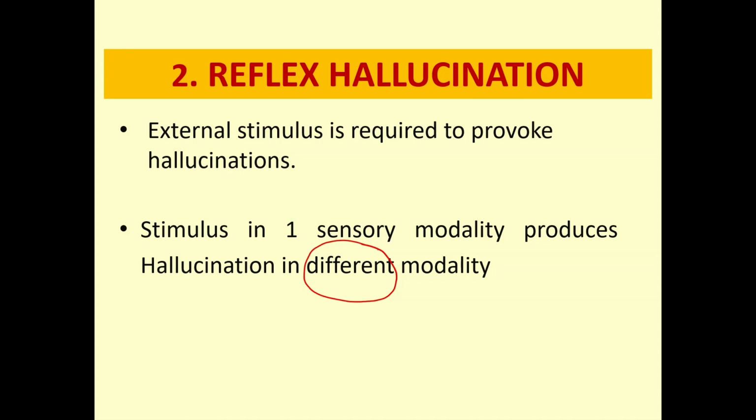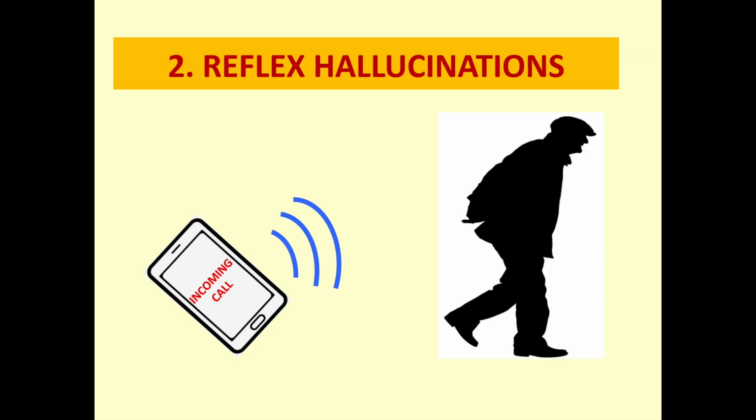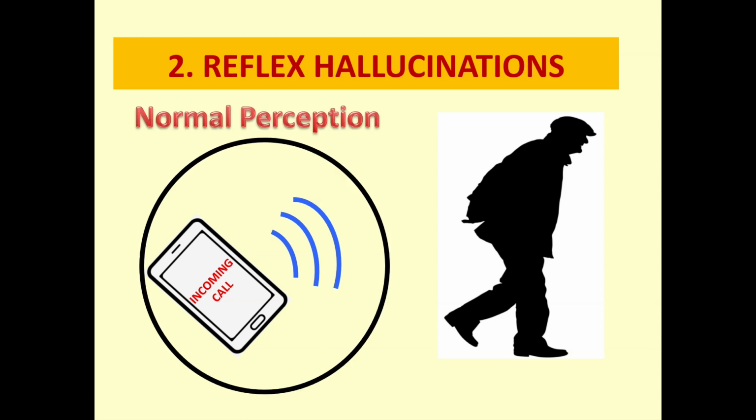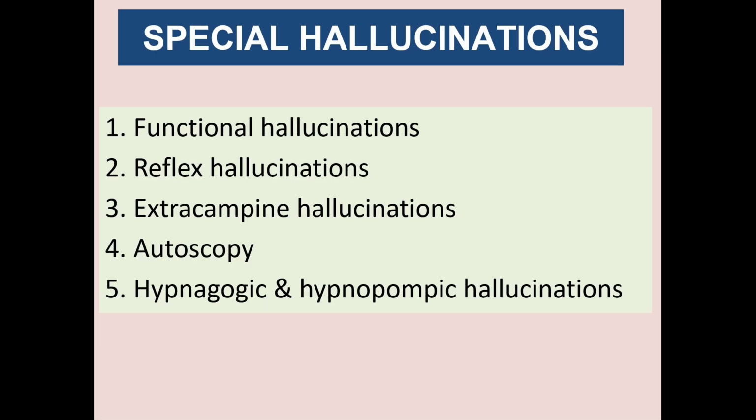So let us discuss with an example. Again, let us suppose a patient says that whenever I hear my ringtone, I see a man crossing by in the room. So the person is hearing a real perception. So this is a normal perception in which modality? In auditory modality, and the person has the hallucination. He is seeing something. So the hallucination is occurring in another modality. It is occurring in visual modality. It is a visual hallucination. So this is reflex hallucination. So this is the difference between functional hallucination and reflex hallucination.